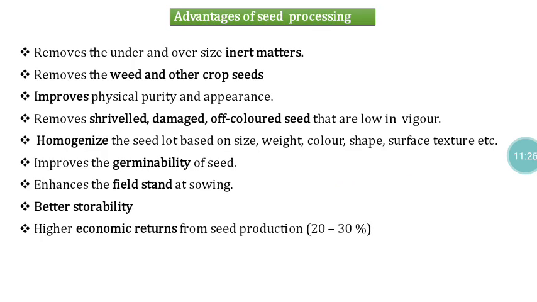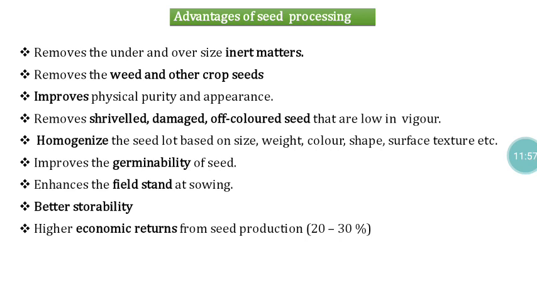So these are all the advantages with reference to seed processing. By way of seed processing, we remove the undersized to oversized inert matter, weed seed and other crop seed materials, and we also improve the physical purity and appearance of our seed material. This will increase the marketability of our material. In addition, within the seed itself we separate the shriveled, damaged and off-colored seeds, and all those are removed.